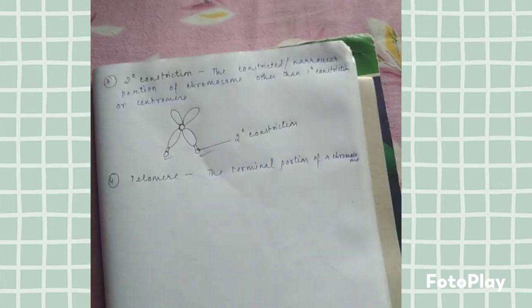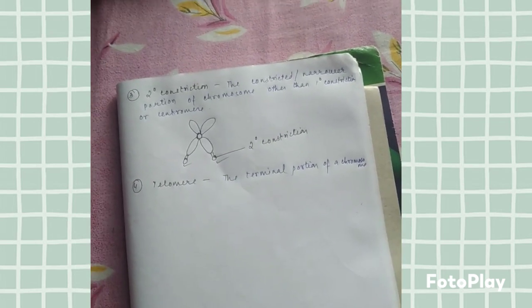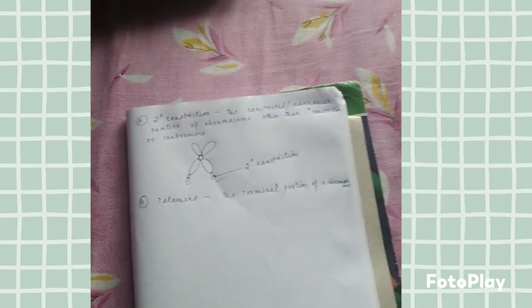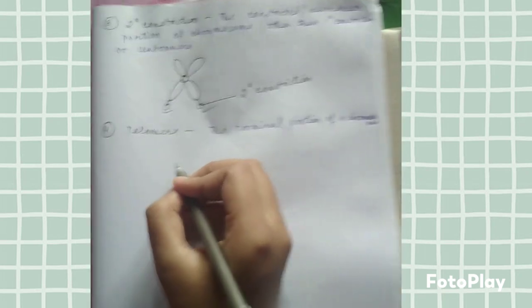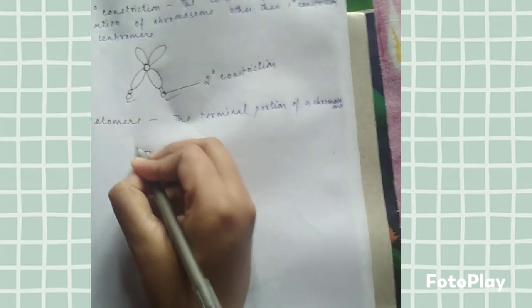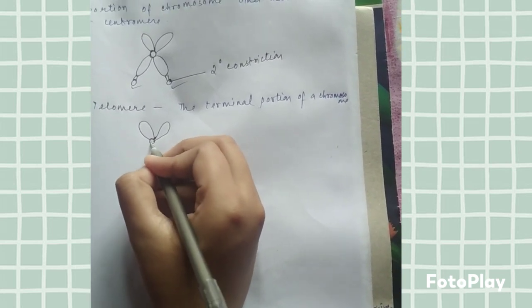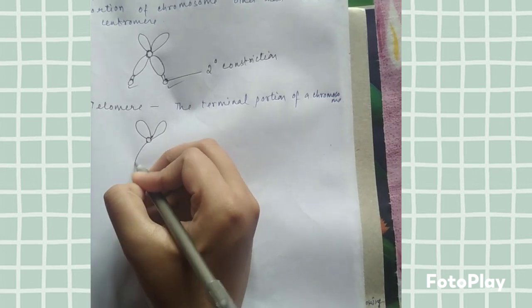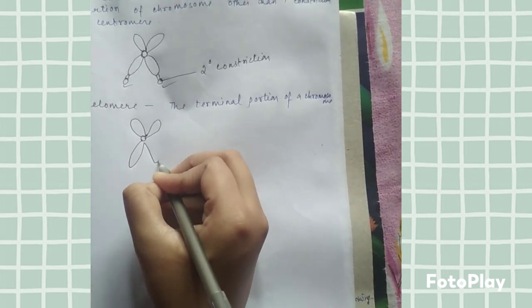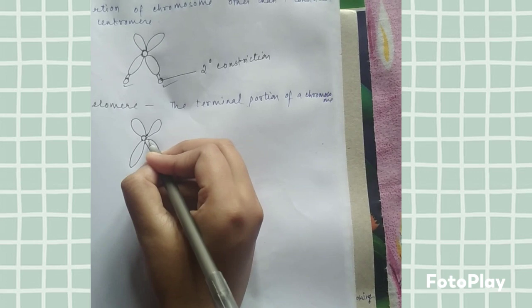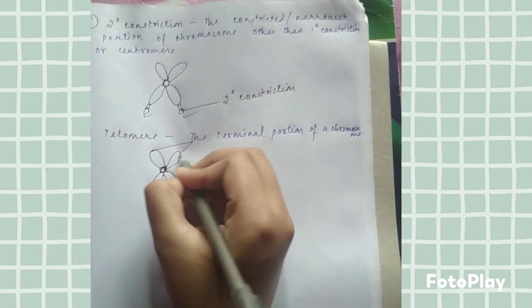So we are clear about the different structures present inside a chromosome and how the structures look. All these structures look like this. Suppose these are the chromatids.